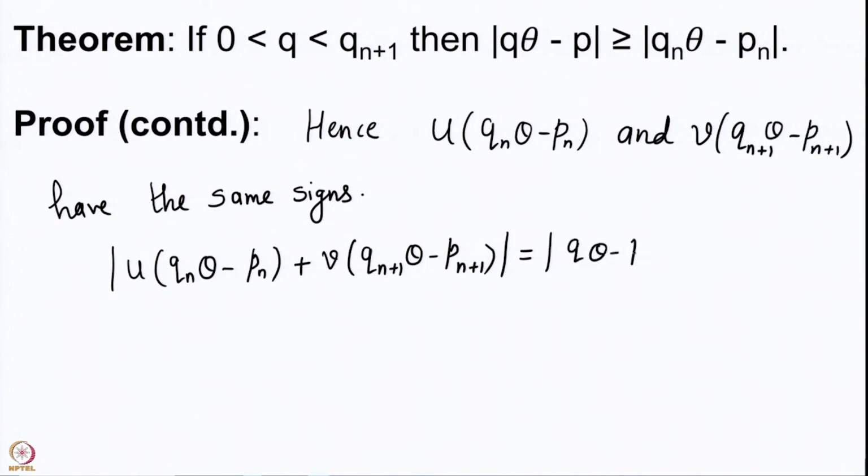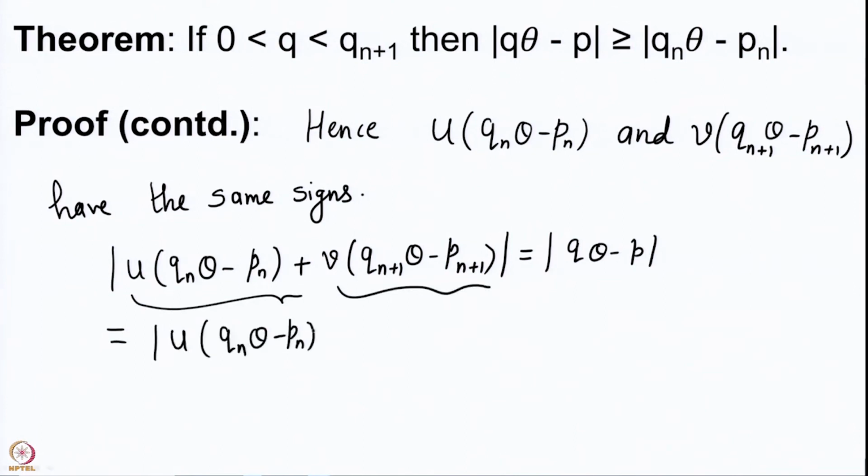This is Q theta minus P, but because these have the same signs, we have that this is equal to mod of u into Qn theta minus Pn plus mod of v into Qn plus 1 theta minus Pn plus 1.